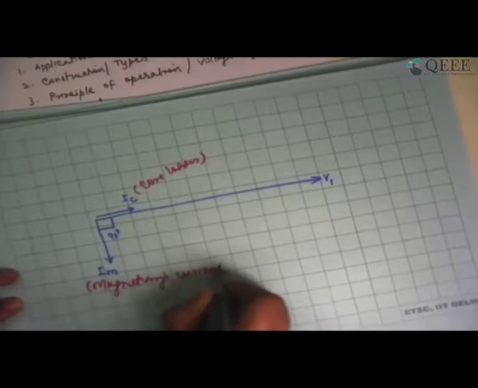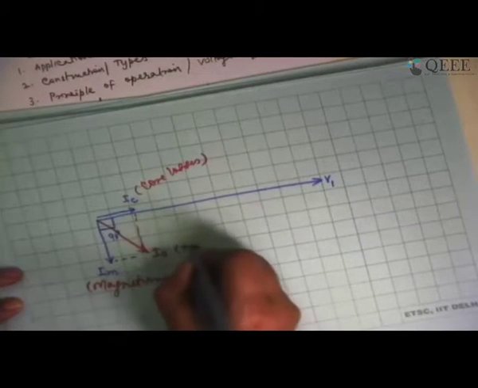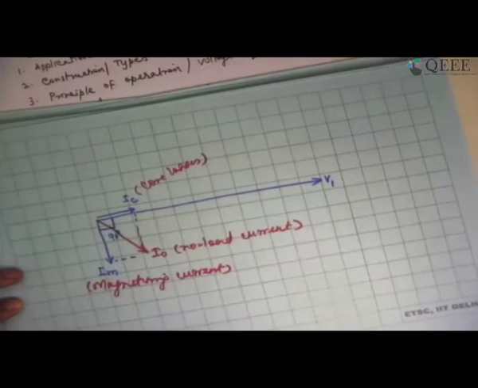Now when I add these two, I am going to get I0, the no load current of the transformer. This is the overall no load current of the transformer.